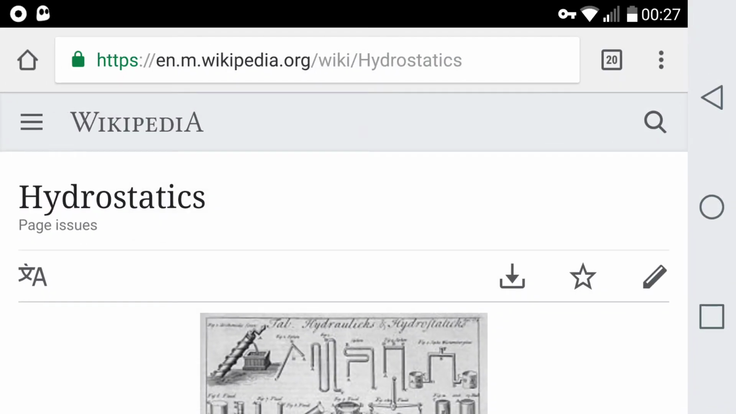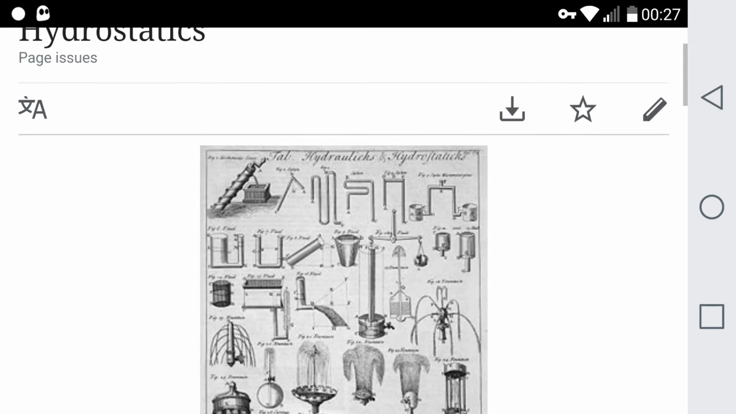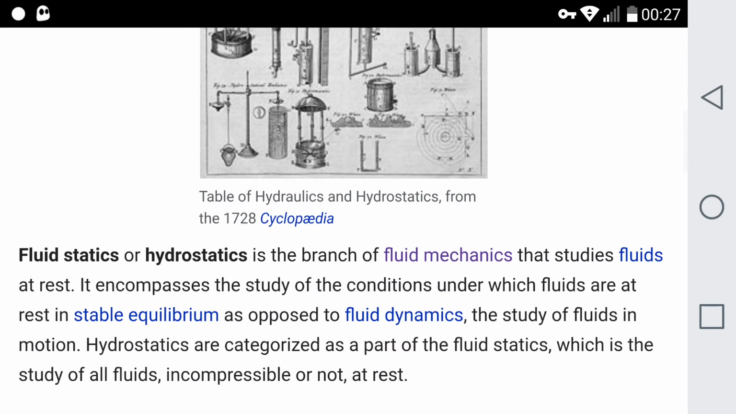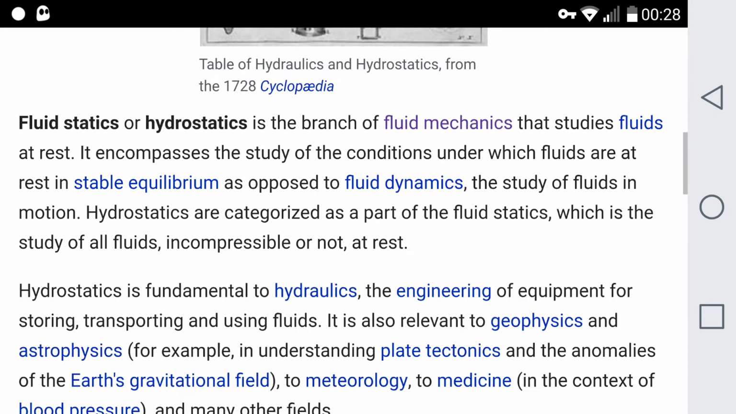Hi, found this here, hydrostatics, which is fluid statics or hydrostatics, is the branch of fluid mechanics that studies fluids at rest. It encompasses a study of the conditions under which fluids are at rest in stable equilibrium, as opposed to fluid dynamics, the study of fluids in motion. Hydrostatics is categorized as a part of fluid statics, which is the study of all fluids, incompressible or not, at rest.